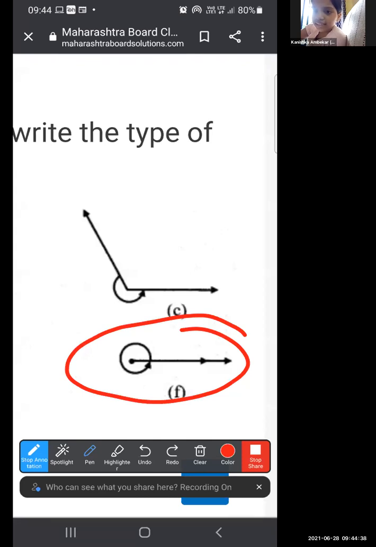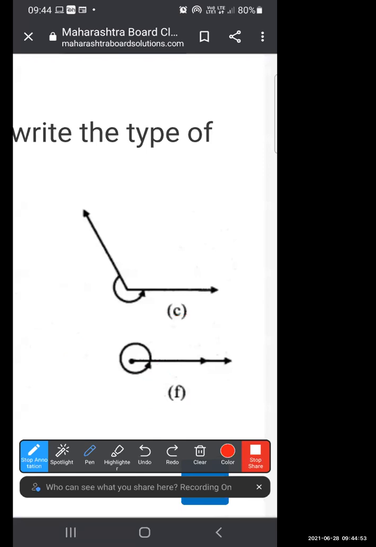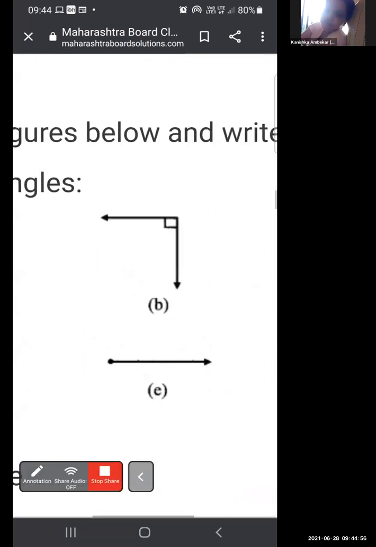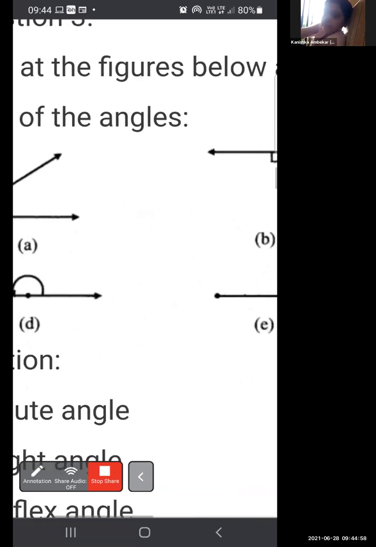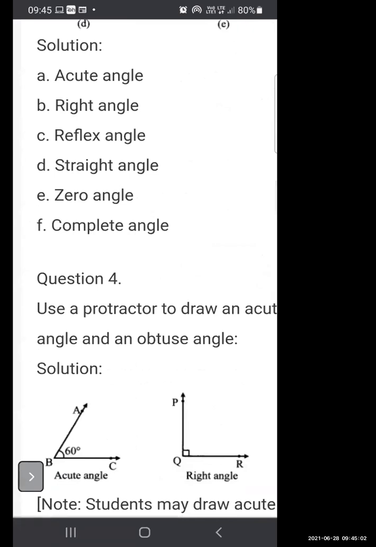Because of the sign. Yes, because of the sign. Okay, so this is a complete angle. Acute angle, right angle, reflex angle, zero angle, complete angle.